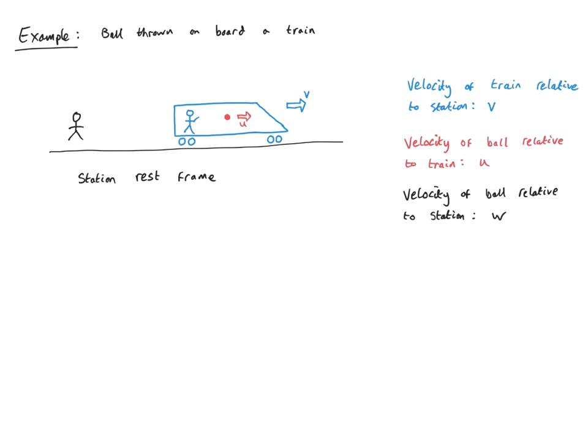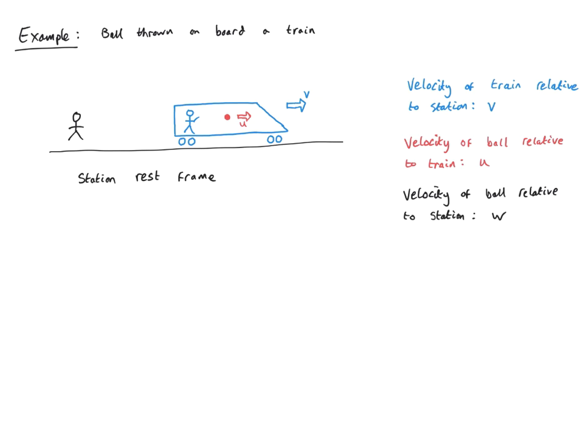So in my very badly drawn cartoon here, I have someone standing on the station, and he's at rest. We have in black here the station rest frame. In the station rest frame, we see the train moving with a velocity v. That's depicted here, that's what's in blue. A person on board the train then throws a ball with the velocity u relative to the train. So someone on board the train throws a ball, they throw it with velocity u, but that's with respect to the train. The question is, what is the velocity of the ball to someone in the station rest frame? Let's call that velocity w.